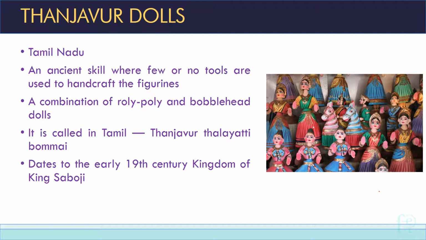So Tanjavur dolls belong to the 19th century, and Tanjavur dolls are very famous. It has been given a GI tag. It's a combination of roly-poly and bobblehead. You already know roly-polys are available on Amazon, FirstCry and all. So all these dolls date back to the early 19th century.